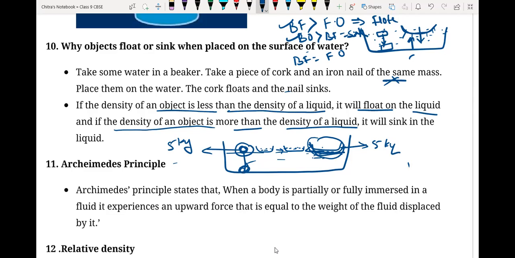Density is nothing but the surface area: if surface area is higher, density is less; if surface area is very less, then density is very high. Is it or not? Everyone, do reply.